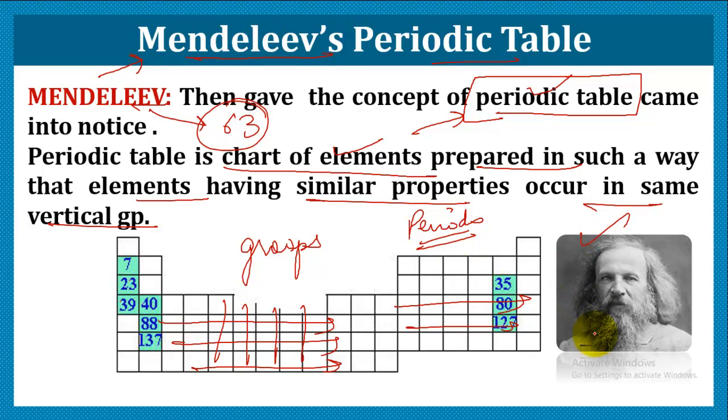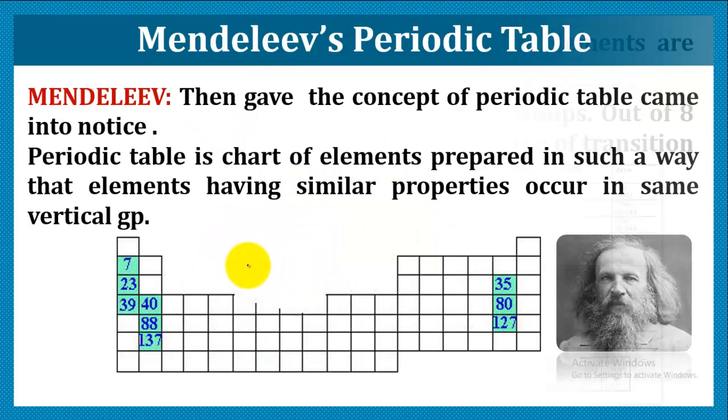So according to Mendeleev, the periodic table is the chart of elements in which similar elements are put together and separated from dissimilar ones. This periodic table consists of vertical columns, called groups, and horizontal rows, called periods. So this is what the periodic table was.